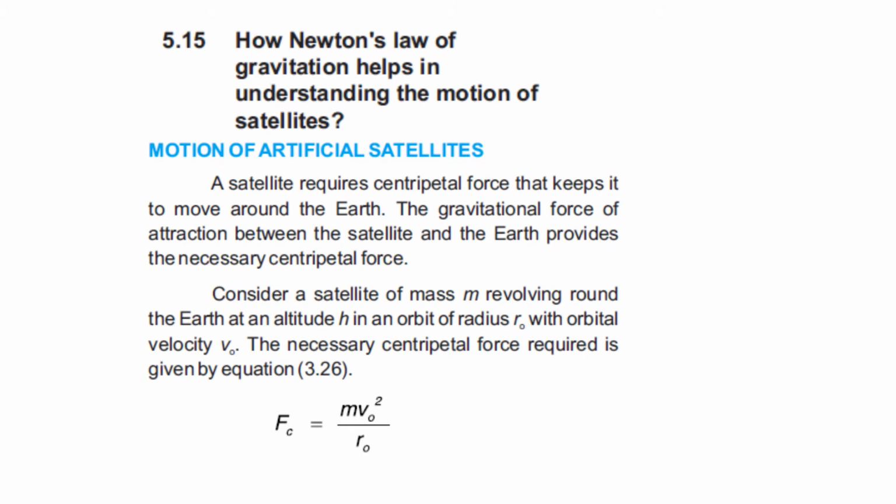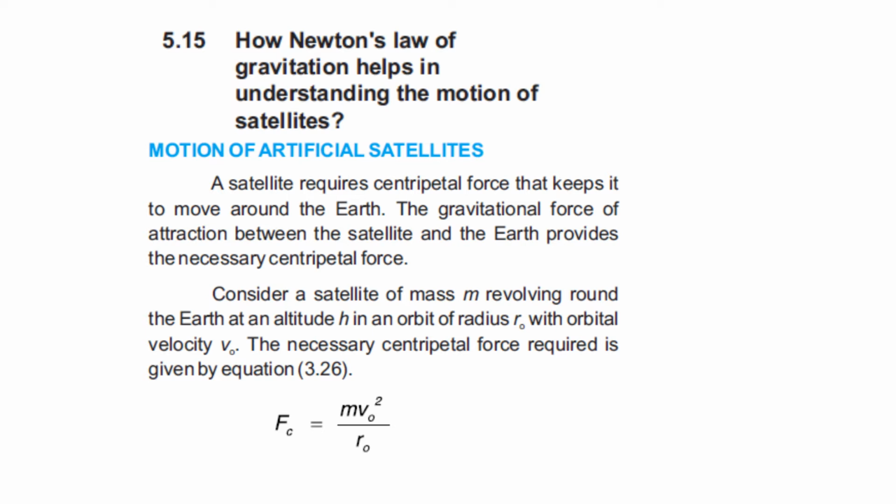So class, this question is 5.15. How does Newton's law of gravitation help in understanding the motion of a satellite? As you know, in the previous lecture we discussed the topic motion of satellite. Where the word motion is involved, it means basically there is a velocity or speed of a satellite, right? When we discussed this topic, we also discussed how Newton's law of gravitation helps while there is a motion of a satellite around the Earth, because there is a force of gravitation between the Earth and the satellite. That's why the satellite is revolving around the Earth.